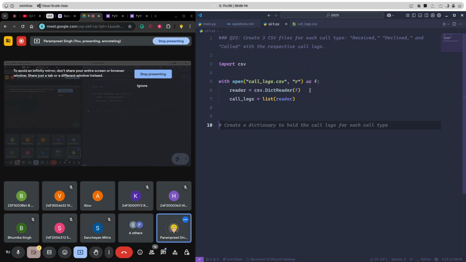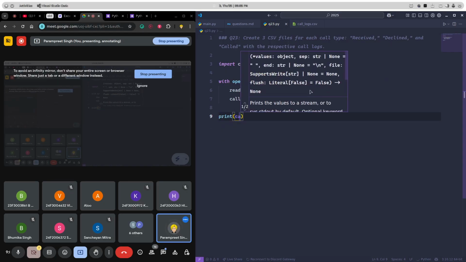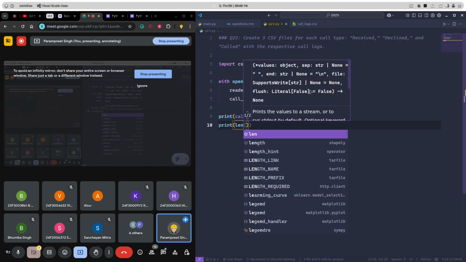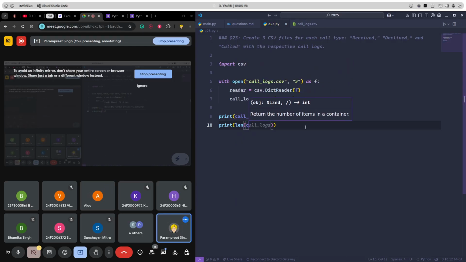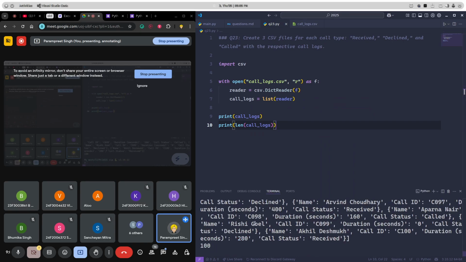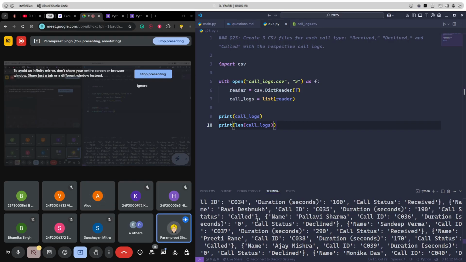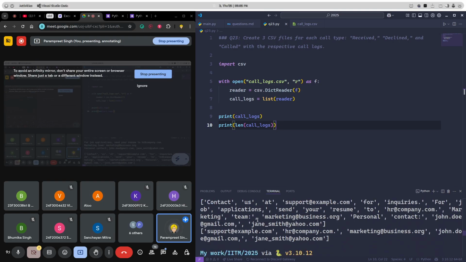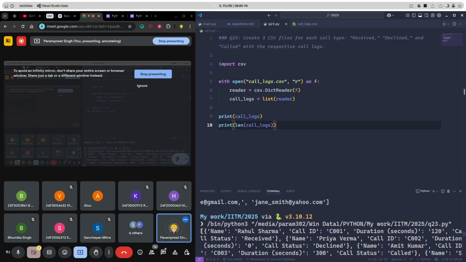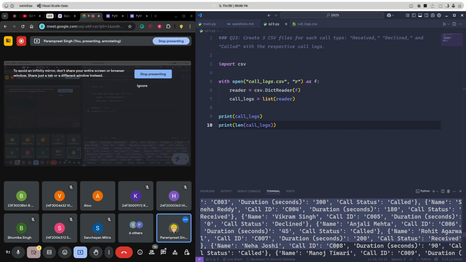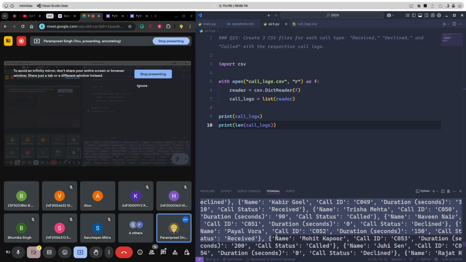Okay, and now if I print call logs, and let me print the length of the call logs as well. If I run this, you see it's very, very long, है ना? Let me copy paste the whole thing.